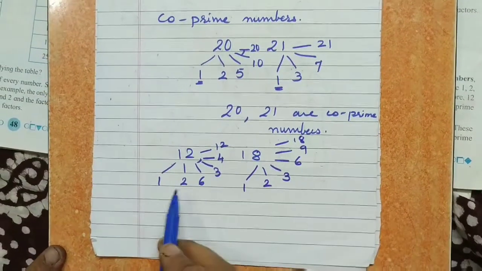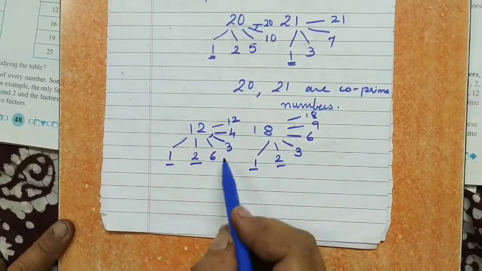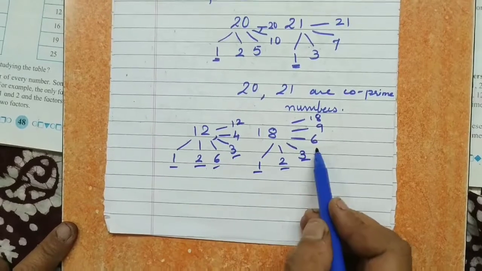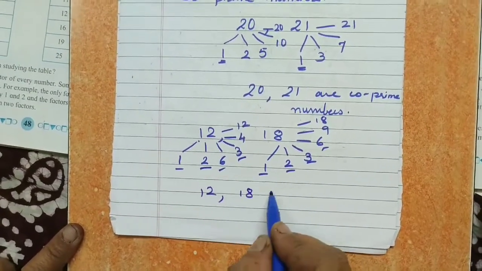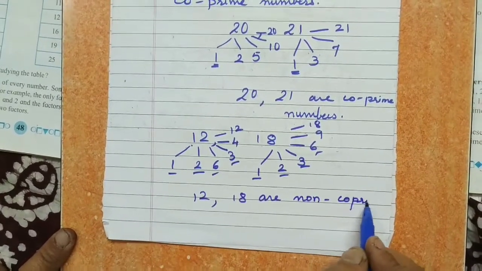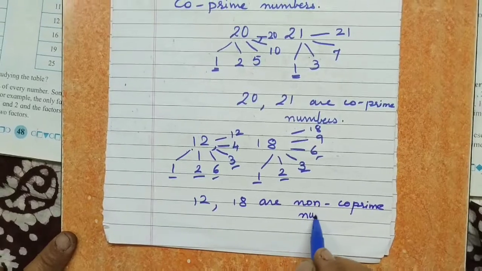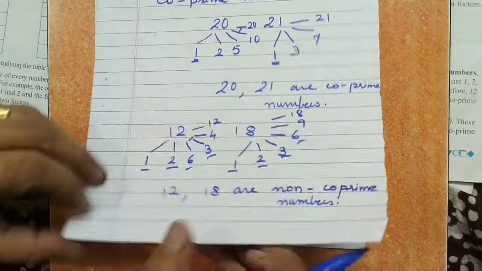In that, common factors are many. 1 is common, 2 is common, 3 is common, 6 is common. So 12 and 18 are non-co-prime numbers. We will see one more example of co-prime and non-co-prime so that you will understand still better.